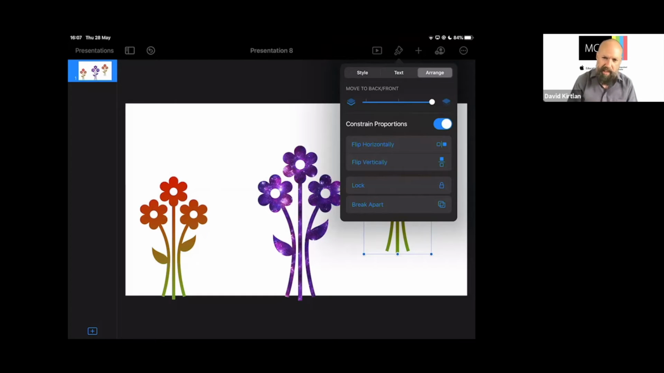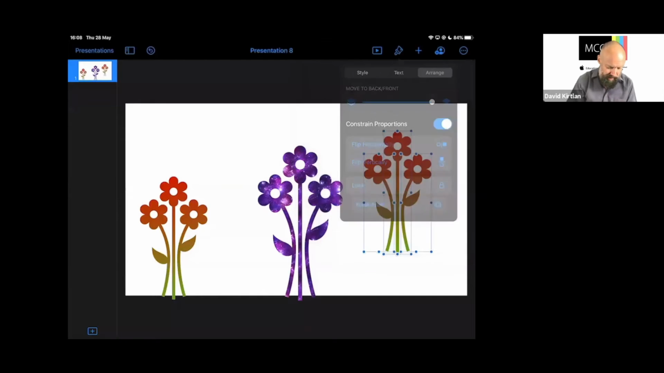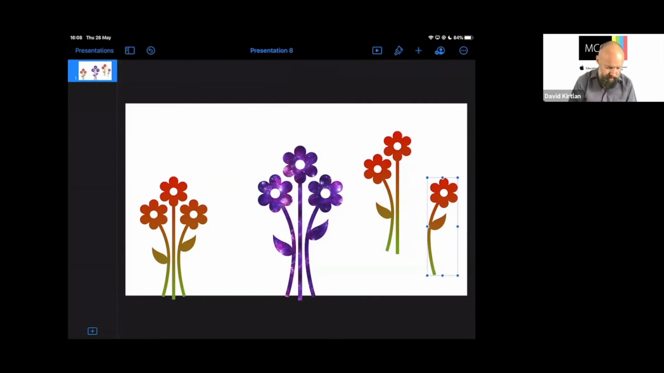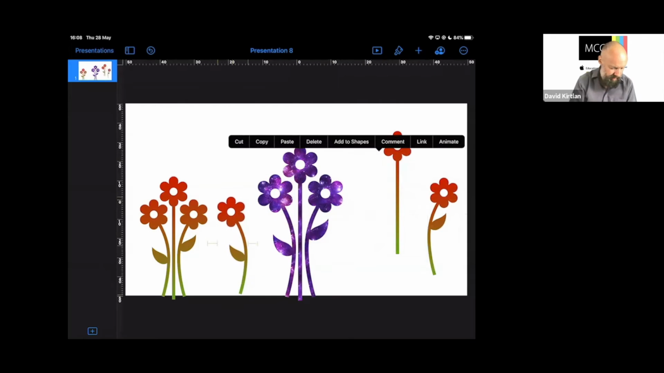But at the bottom there is a really nice one called break apart. And if you look at the first flowers here, you can see while some of the objects are actually touched and joined, there's three distinctly separate parts to this object here. I've got three separate flowers. So if I break that apart, you can see now that one I've just pasted in there is into three separate objects. So I can now completely just pull that into three completely separate objects.